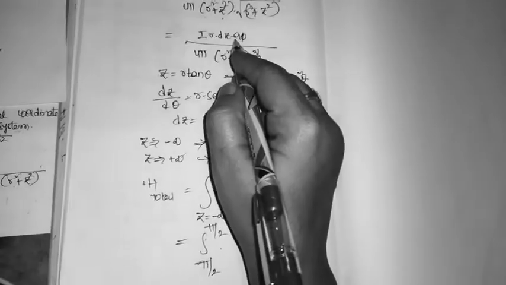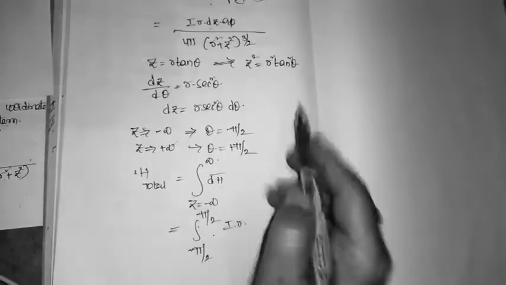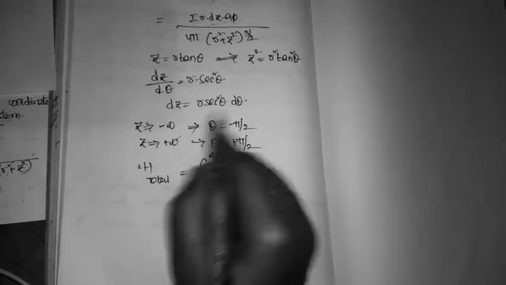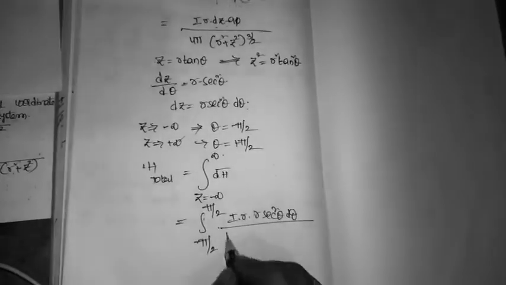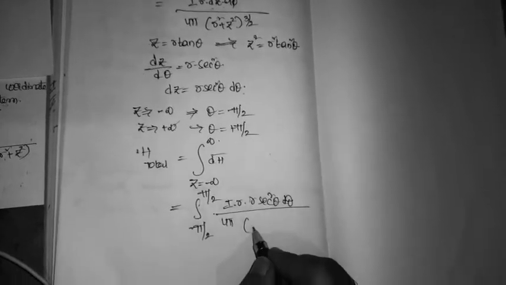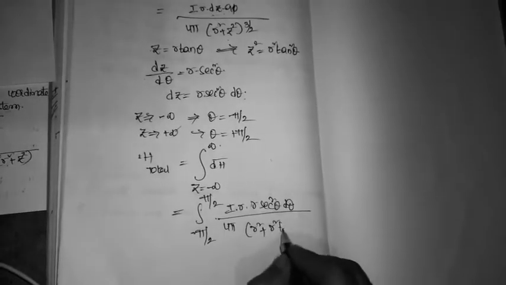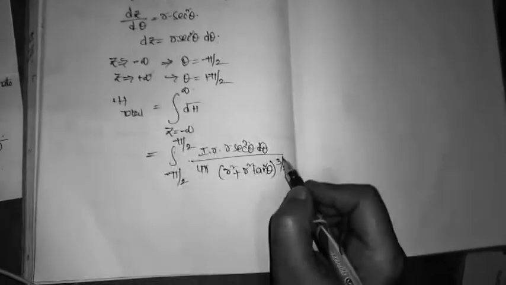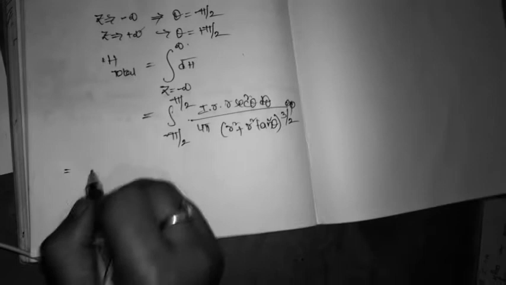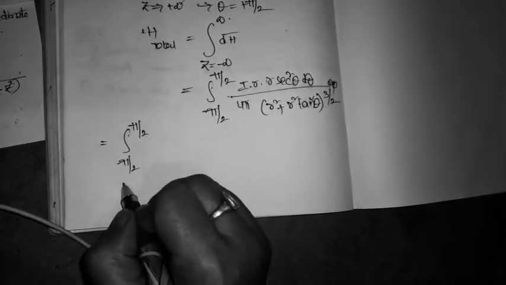This one: I into R into what is dz? dz is nothing but R secant square theta d theta, divided by 4 pi (R square plus R square tan square theta) whole power 3 by 2 into aφ.